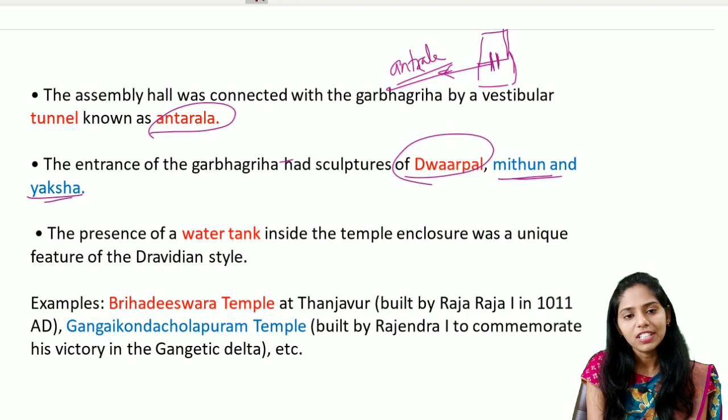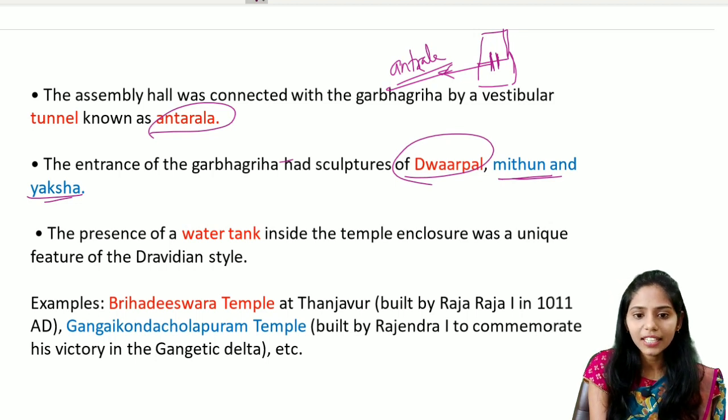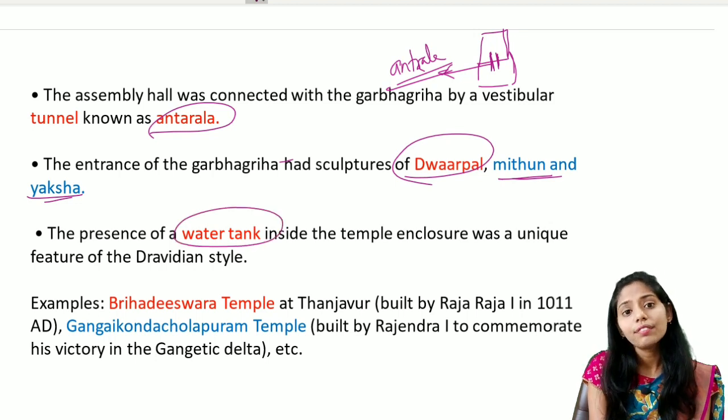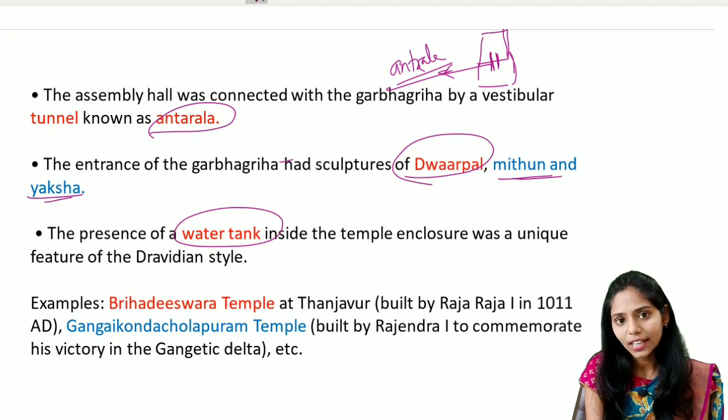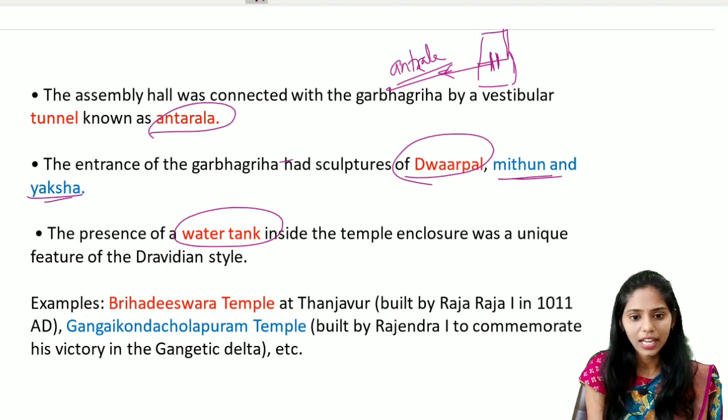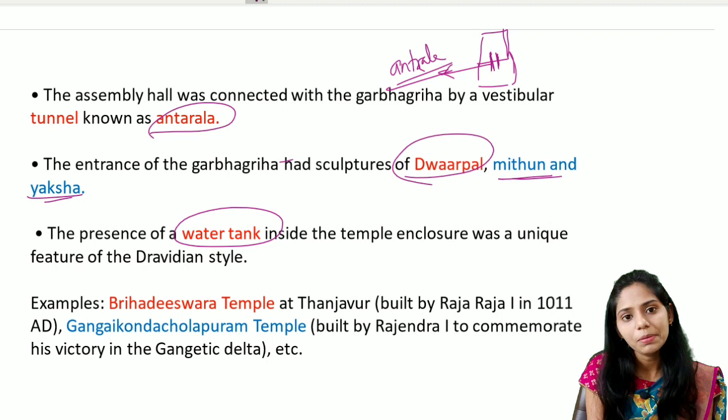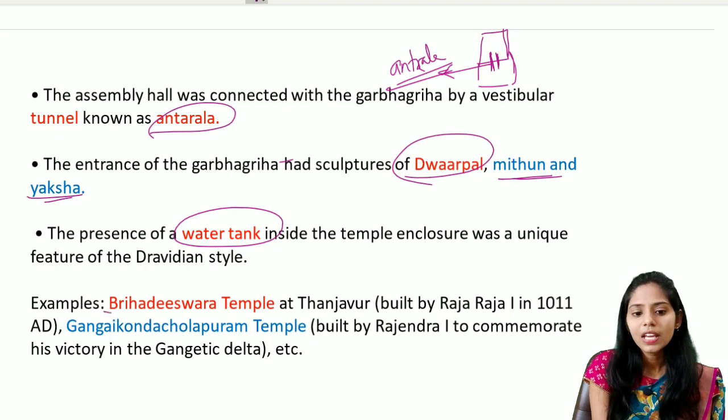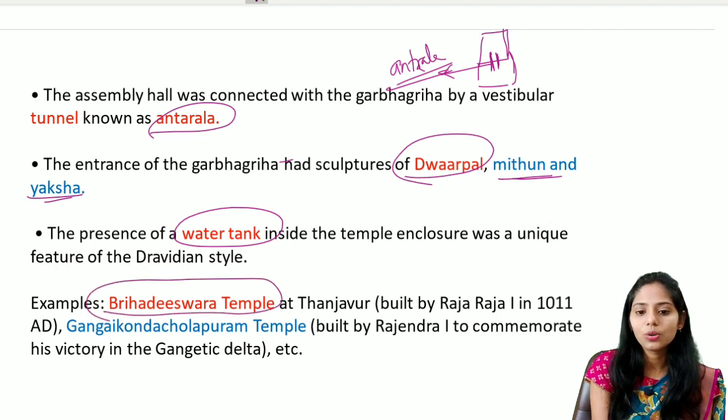And the next important feature is the presence of the water tank inside the temple. If you see the Nagara, they do not have the water tank, but in the Dravidian, they have the water tank.